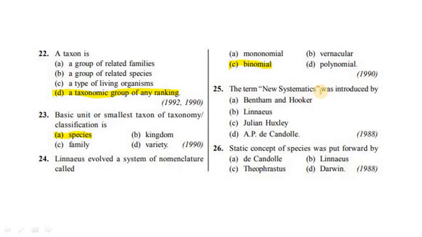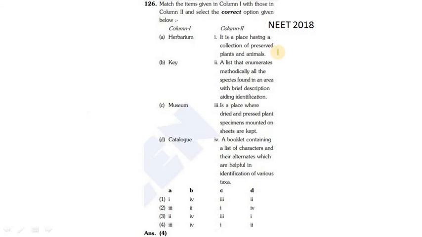Question number 25. The term new systematics was introduced by Bentham and Hooker, Linnaeus, Julian Huxley, A.P.D. Condell. Answer is option C, Julian Huxley. Question number 26. Static concept of species was put forward by A. D. Condell, B. Linnaeus, C. Theophrastus, and D. Darwin. Answer is C, Theophrastus. Let's move to the next question.